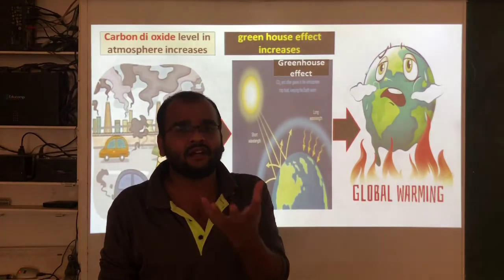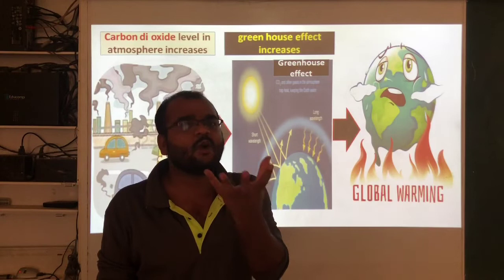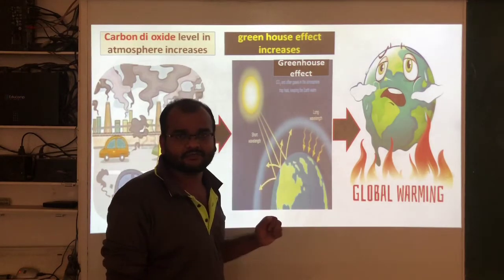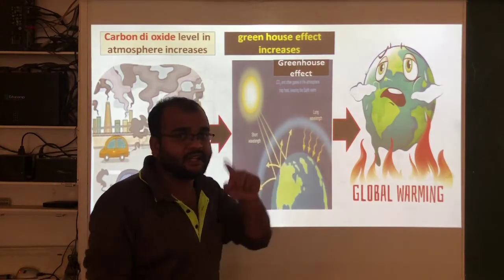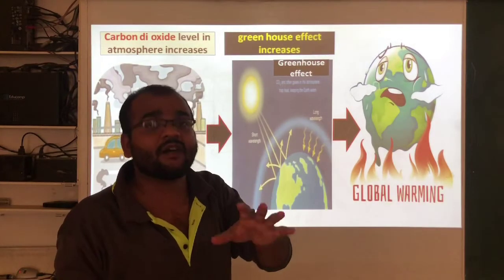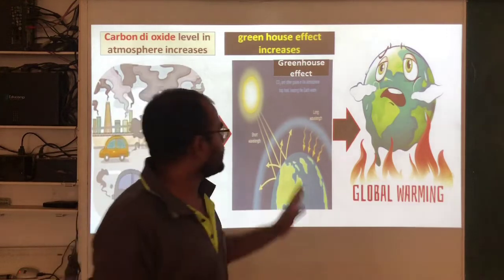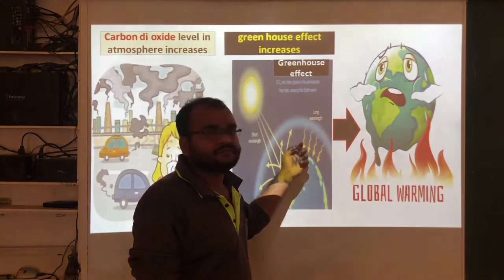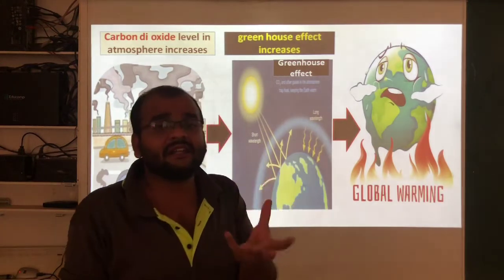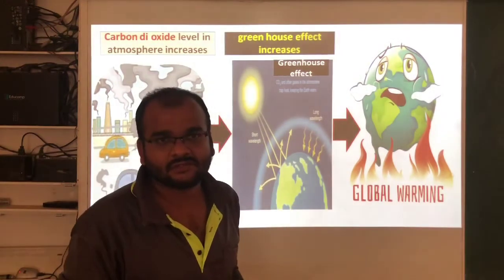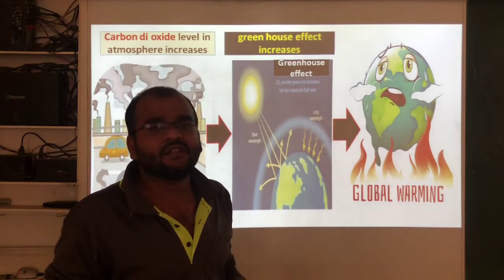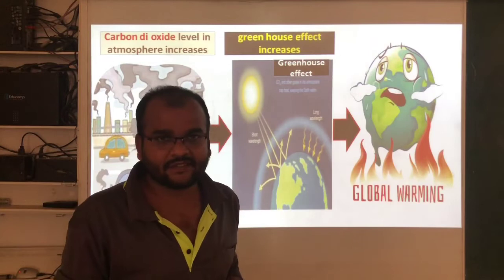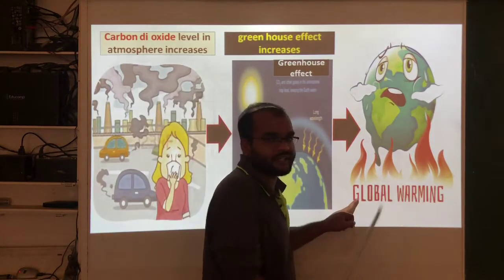Earth gets more heat because of this carbon dioxide layer. The carbon dioxide layer is holding the sun rays which are reflecting from the earth surface. That's why the temperature is increasing day by day. We call the increase in the temperature of the earth surface global warming.